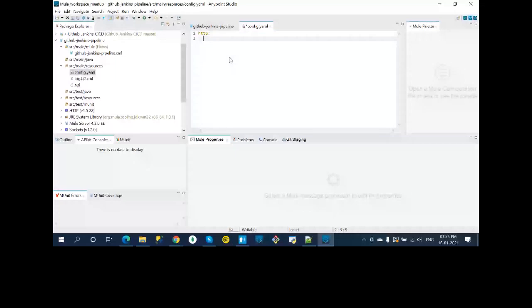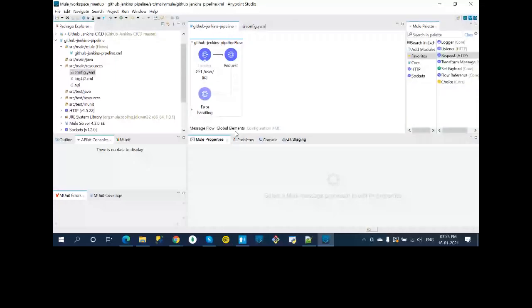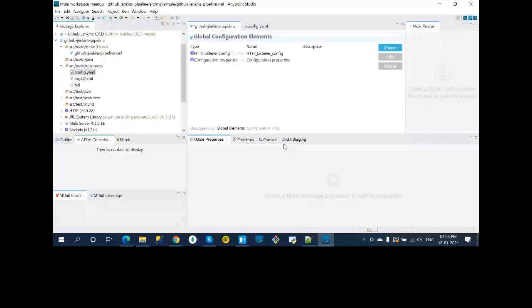Now I'll go to global elements, create configuration properties file. I'm using config.yaml.